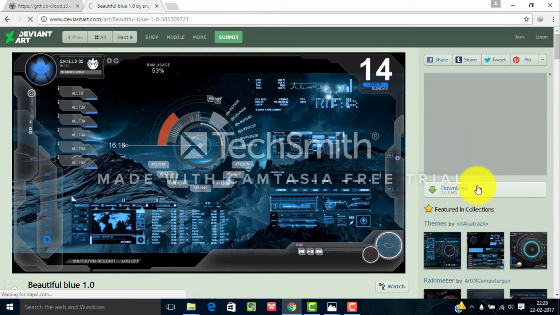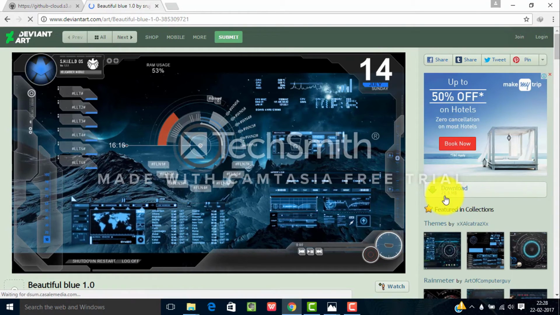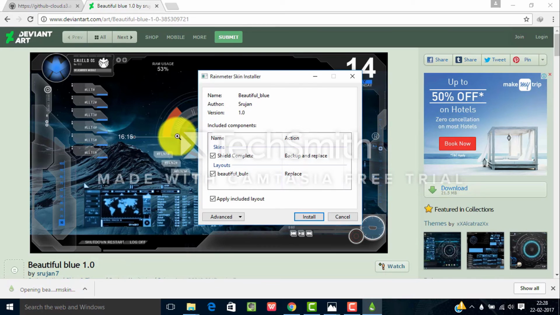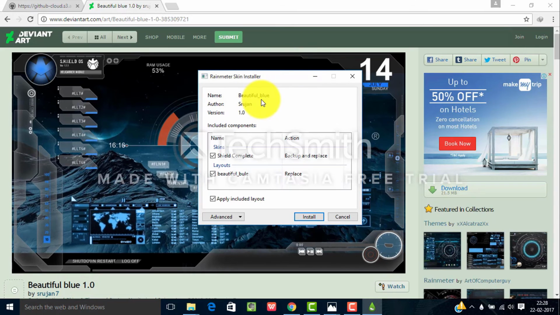Here, download it. It's a 21.5 MB file. Download this one. It's downloading. Now let's open this, guys. And as you can see, you have already downloaded Rainmeter. So Rainmeter Skin Installer accesses it. So here you have to install. Click on the install button.